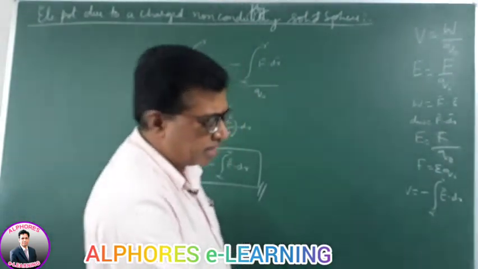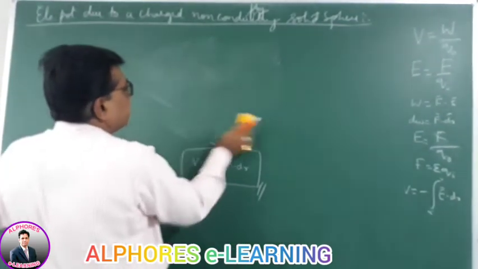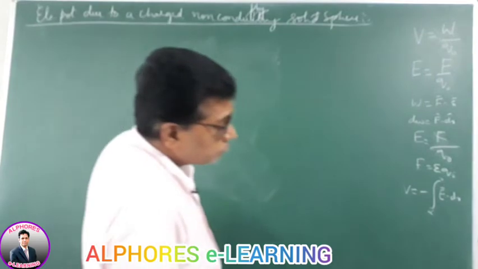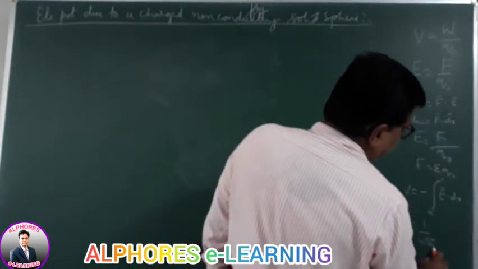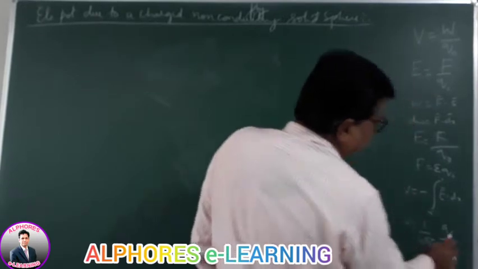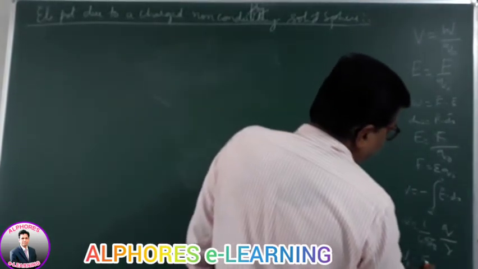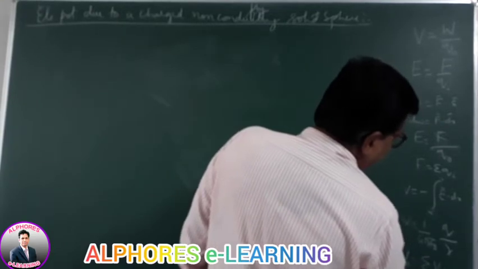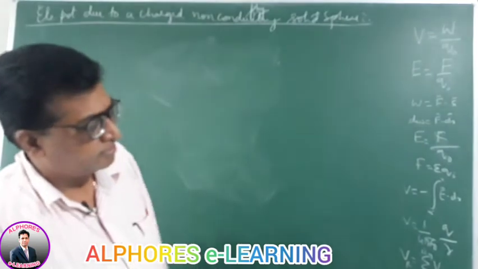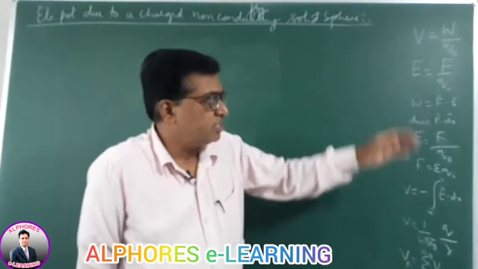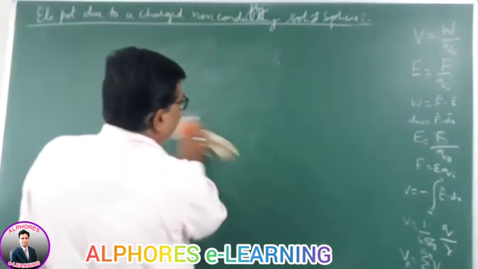Later we derived the formula for the electric potential due to a point charge. Potential due to a point charge is V equal to 1 by 4 pi epsilon naught times charge q by distance r. Total potential is the algebraic sum of all the individual potentials, sigma V i, from i equals 1 to n. We have found many things, right? These are the basic things we learned earlier in this chapter.